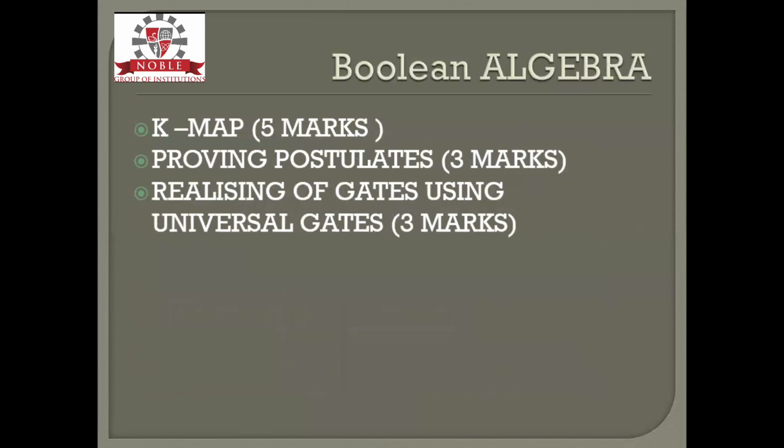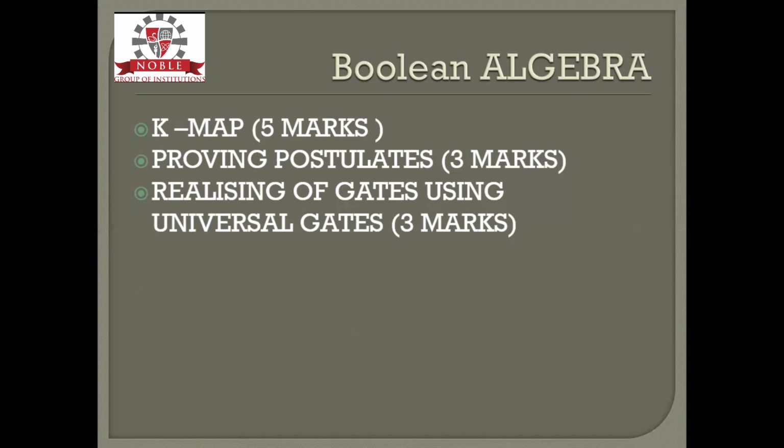So let us see the first topic, Boolean algebra. Since your textbook gives a lot of topics, what do you have to concentrate on? The first and foremost importance is K-map. If they give a K-map question, problem solving is very easy, and with this you can gain 5 marks. This is a compulsory question which has occurred in all of the question papers.